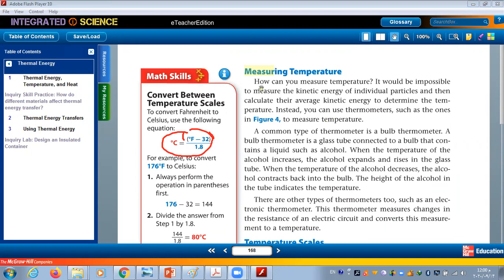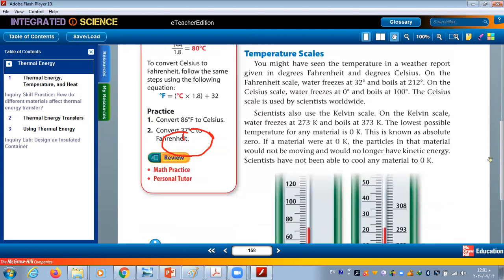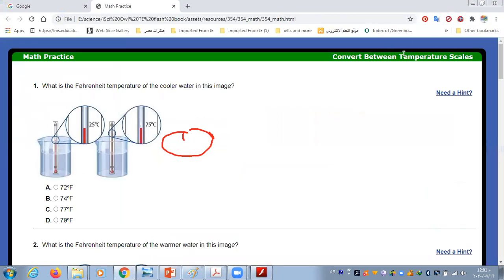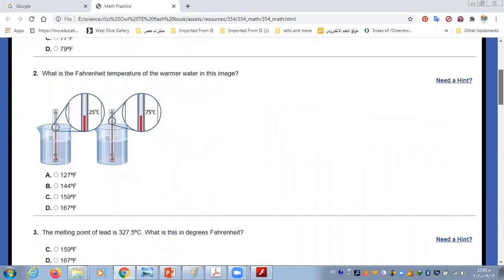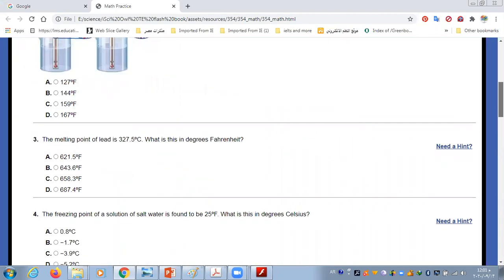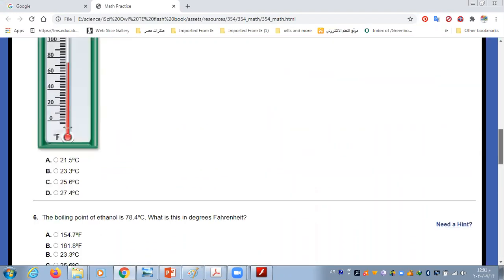Because tomorrow inshallah we have a lot of problems like this one. We want to convert between scales, from Celsius to Fahrenheit and from Fahrenheit to Celsius.